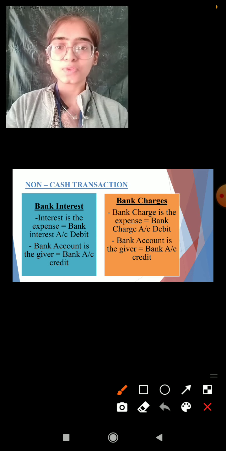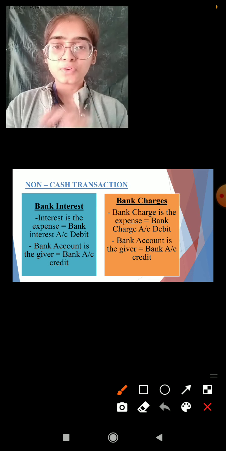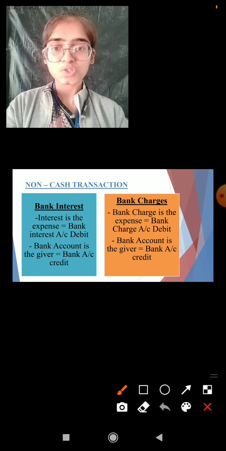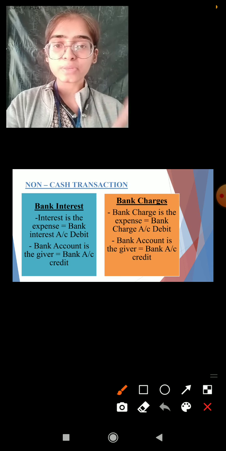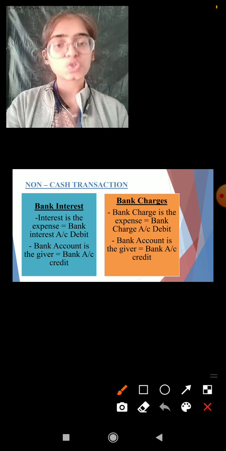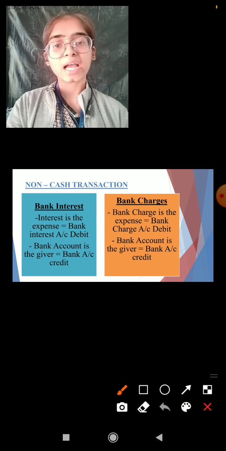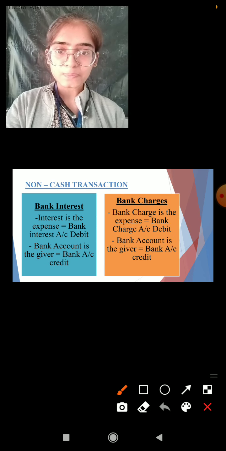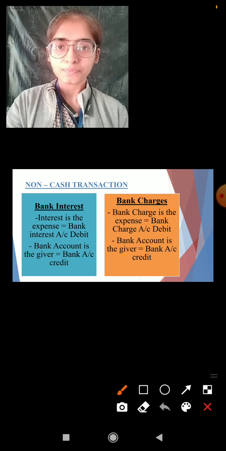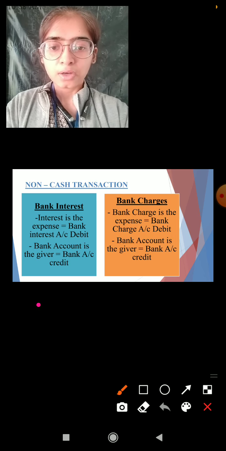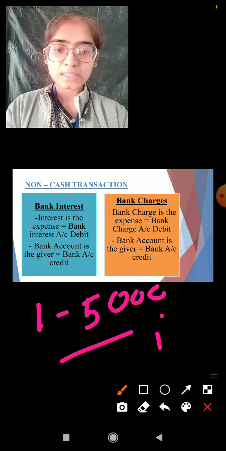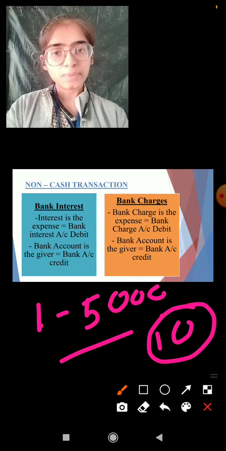And for example, if the bank is charging rupees 10 for every transaction of rupees 1 to 5,000 bill, so that 5,000 bill charge and 10 rupees is going to be deducted from the account. Now what is that 10 rupees? The 10 rupees is the bank charges for the services the bank have provided to us. Clear? Again, for example, the bill amount is rupees 3,000. The flat rate of the bank is from rupees 1 to 5,000. We are going to charge rupees 10 for the payment of bill.